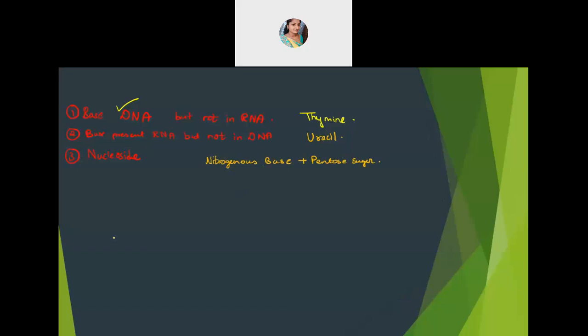What is the pentose sugar which is present in DNA? The next question for you. Which is that pentose sugar? Fourth one. You have to name the pentose sugar which is present in DNA. Give the full name. Pentose sugar which is present in DNA.